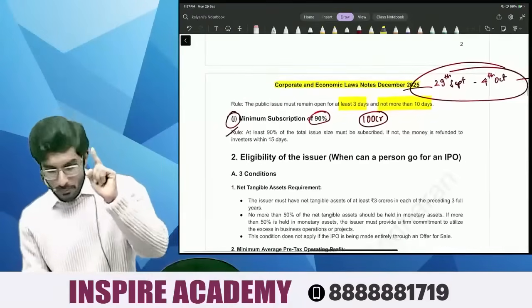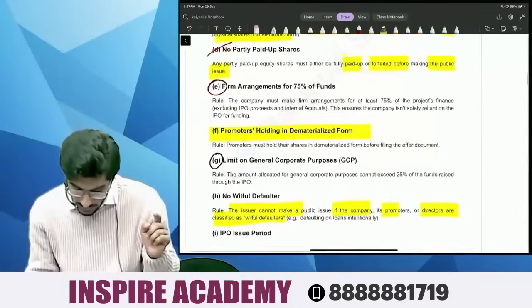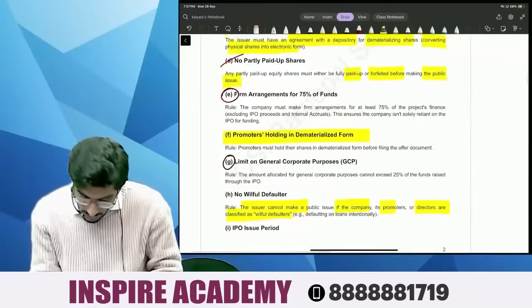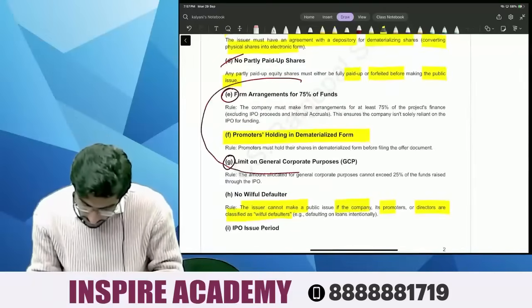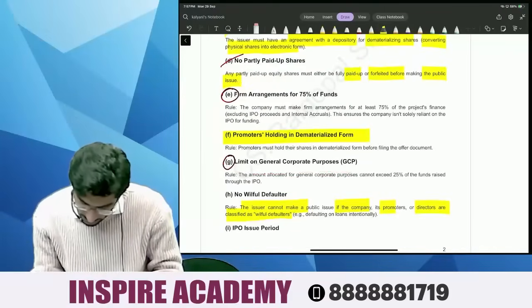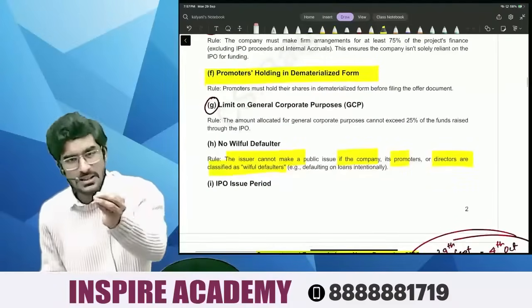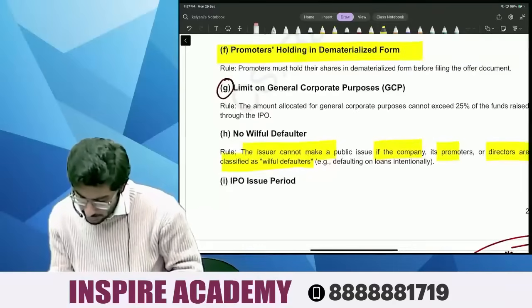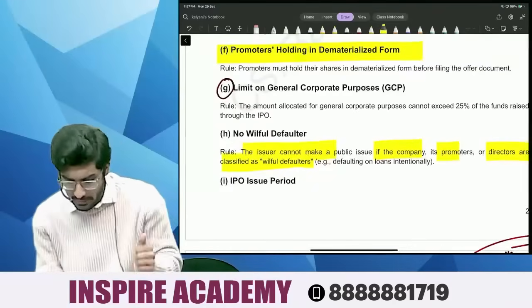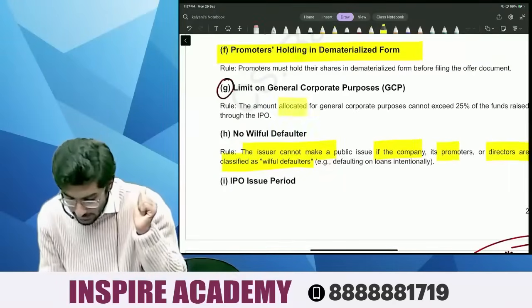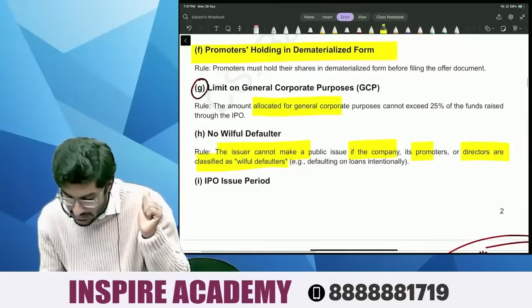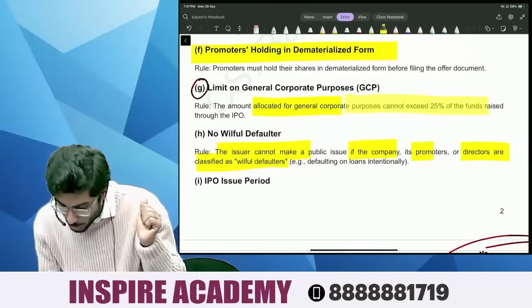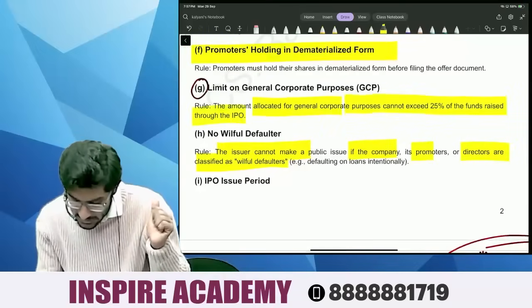Now let's come to two of the important points. Now let's come to the simple important one: limit on general corporate purpose. Let's read this. The amount allocated for general corporate purposes cannot exceed 25% of funds raised through an IPO.